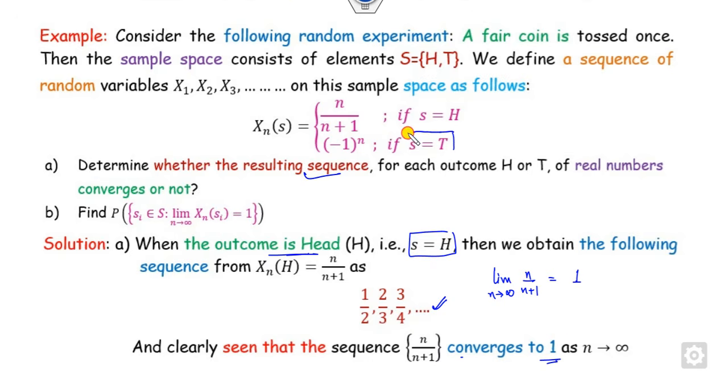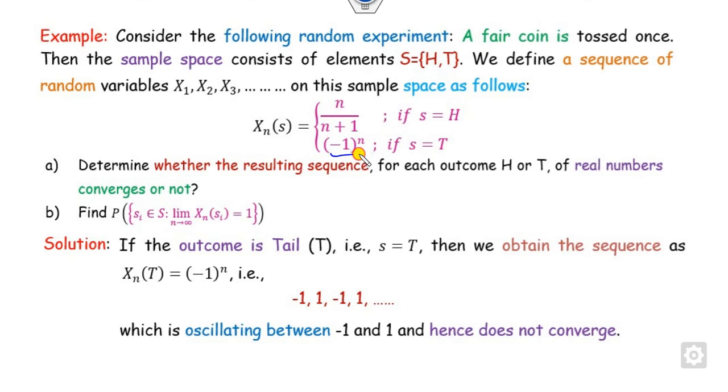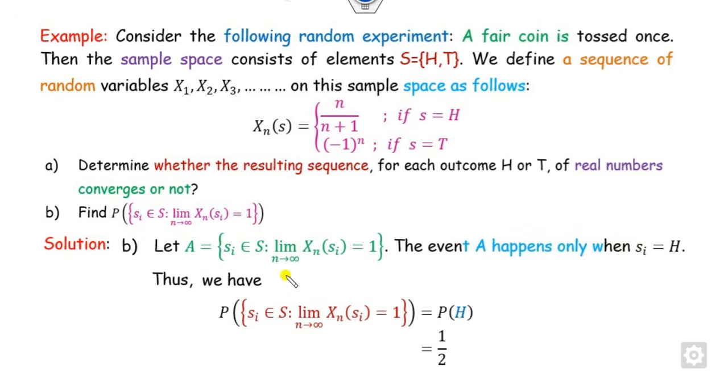On the other hand, when you consider a tail, then what are the outcomes? The outcomes are -1, +1, -1, +1 and so on, which is oscillating, so it is not convergent. It means this sequence will converge only when head appears. So if I consider this as H, this S is only for the H. Therefore, this set is nothing but H. The probability of the head when you toss the coin is half. So the right answer of this is half.